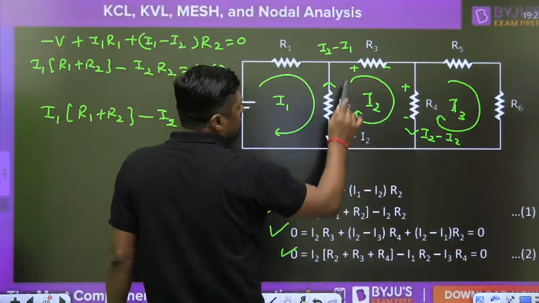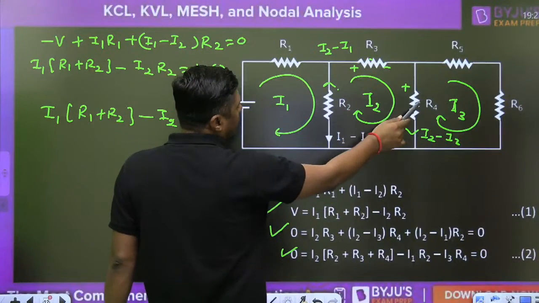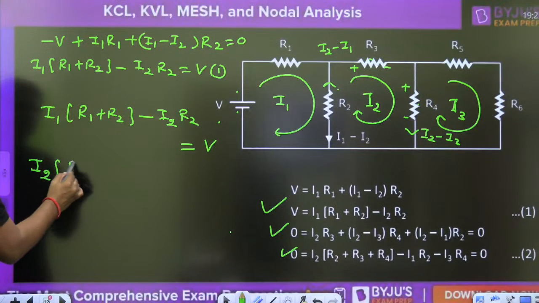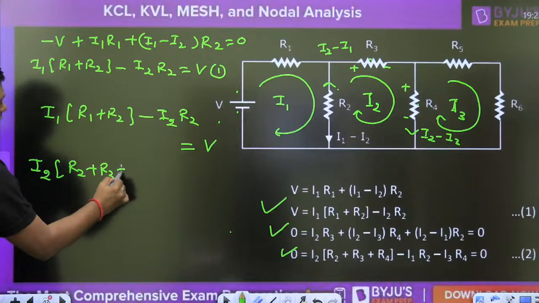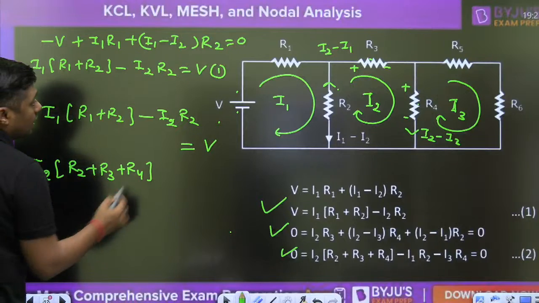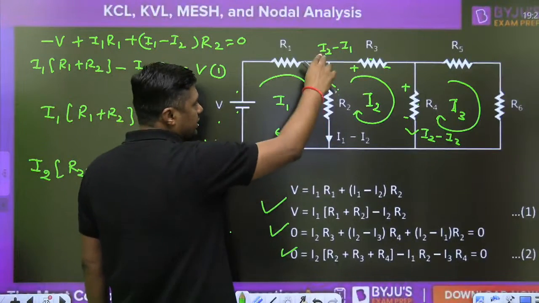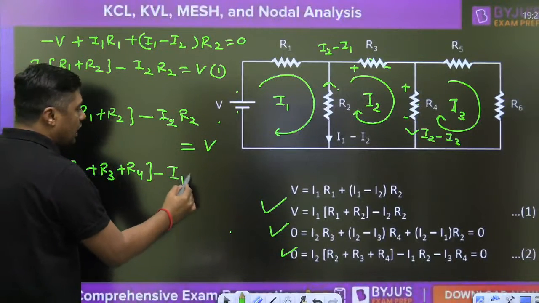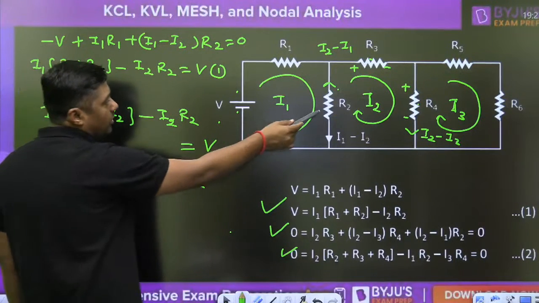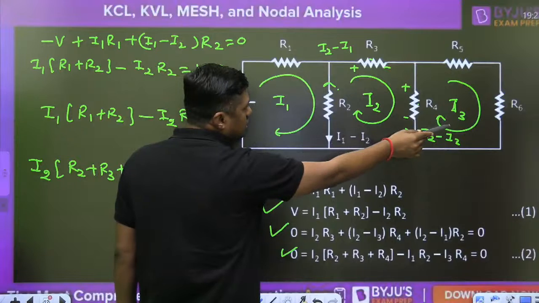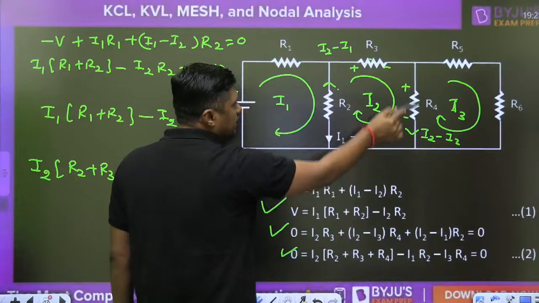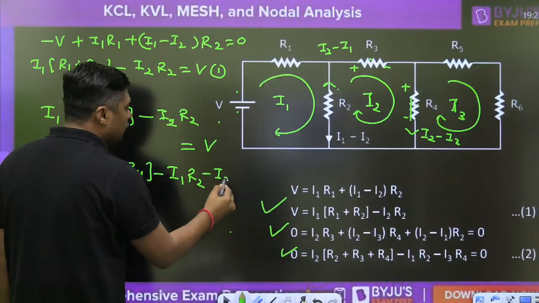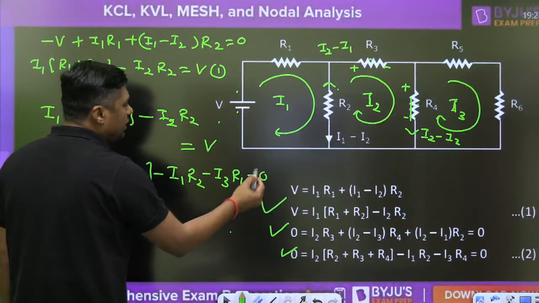Similarly, watch this loop. How many resistors? R2, R3, R4. What is the mesh current? I2. You can directly write R2 plus R3 plus R4. Now what is the direction of I1? Opposite. I2 is moving upward, it is moving downward. Then you can write I1 R2 because R2 is the common resistor. And here what is the direction of I3? I2 is moving downward, I3 is moving upward in this branch. You will write minus I3 into R4. And any battery? No battery.